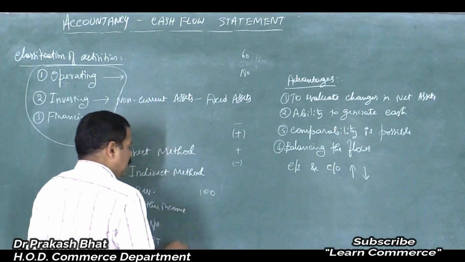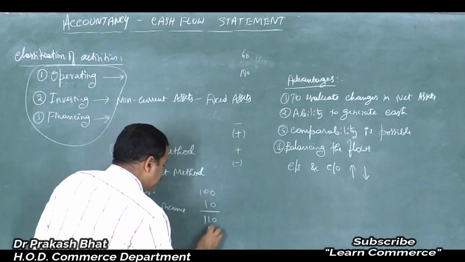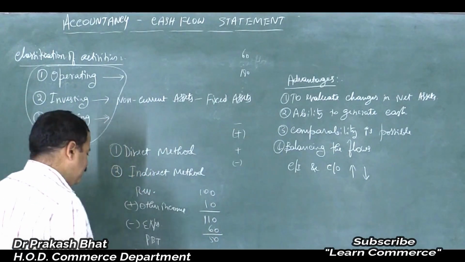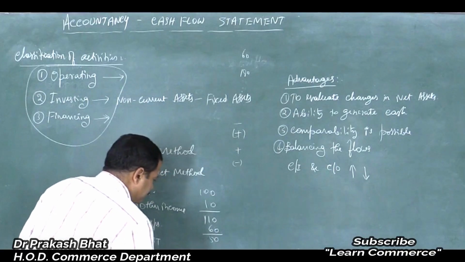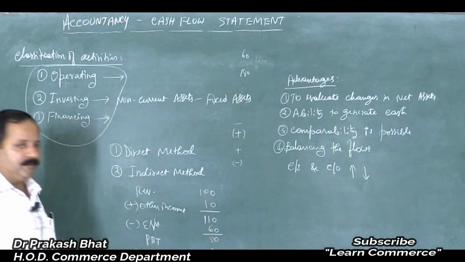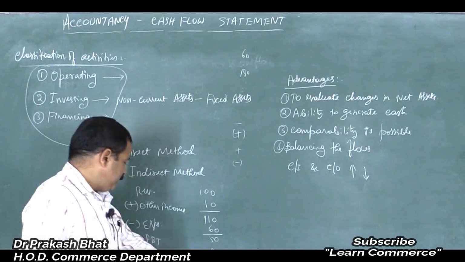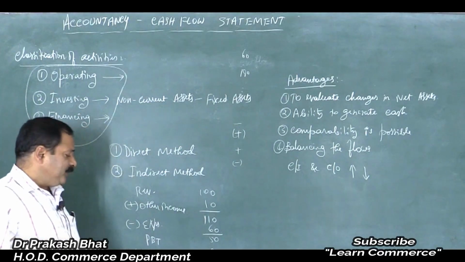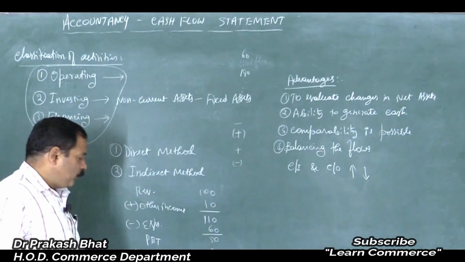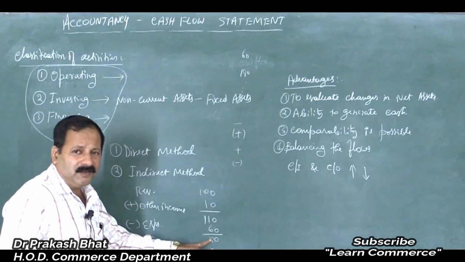Let me assign figures here. Revenue 100, other income maybe 10, so 110, expenses maybe 60, isn't it? So the remaining amount is 50, PBT is 50, tax is maybe 50%, so 25, so PAT is 25. This is the illustration here. Clear? Now what we will do is we will take this 25, and here we have deducted tax from PBT. Now we will add 25 plus 25, we will get 50. Like this, friends, that's all, nothing else.